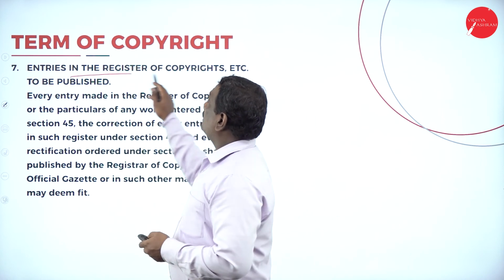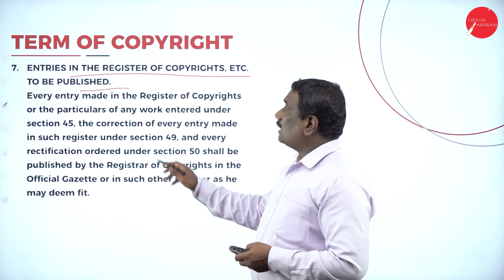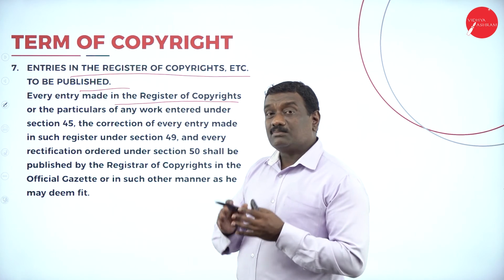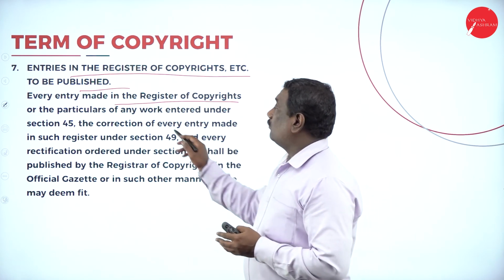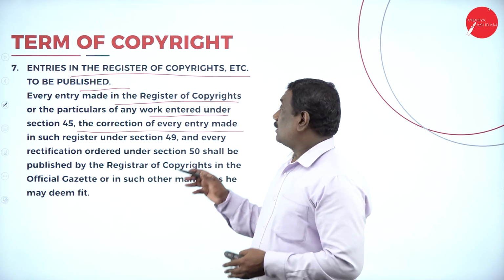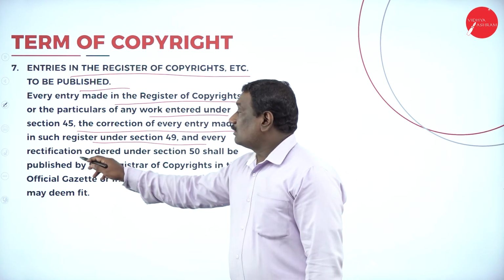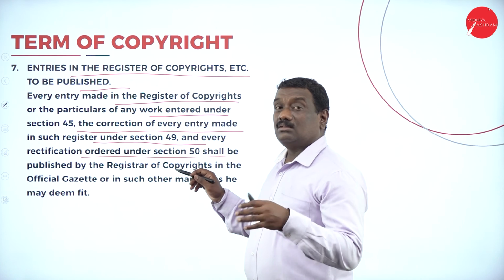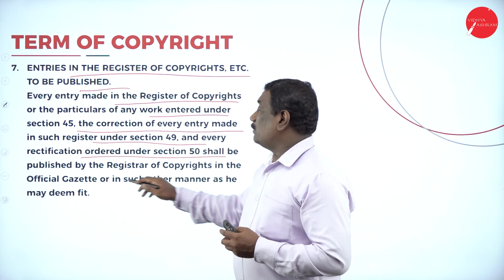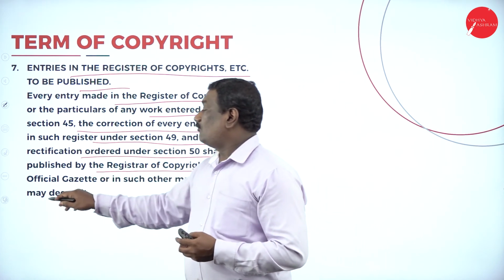Next is entries in the Register of Copyrights to be published. Under this, every entry made in the Register of Copyrights, that is, the particulars entered for any copyright work under Section 45, the correction of every entry made in such register under Section 49, and also every rectification order made to see that everything is correctly fitted, shall be published by the Registrar of Copyrights in the official gazette or in any other manner as deemed fit.